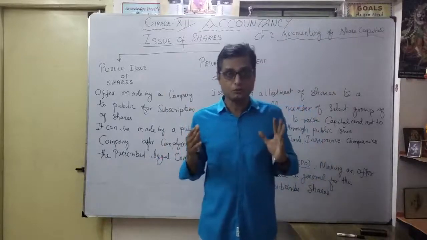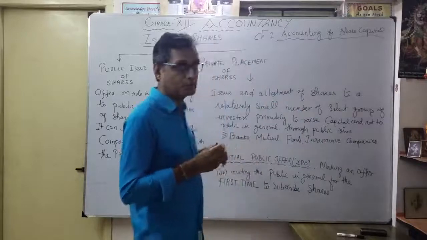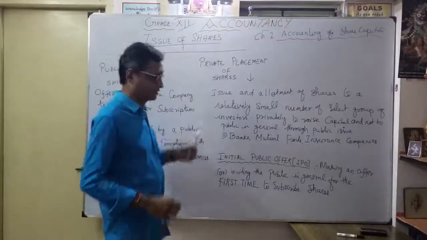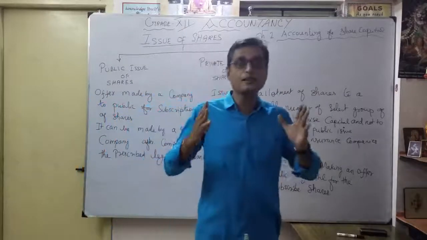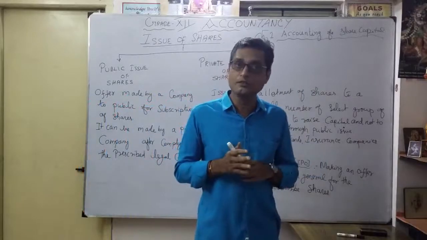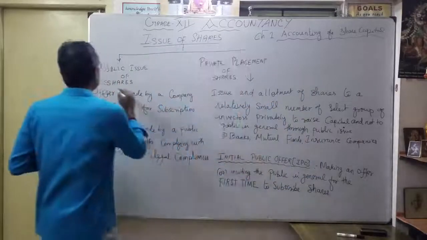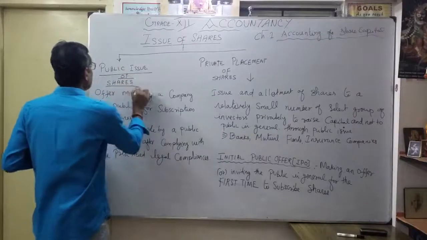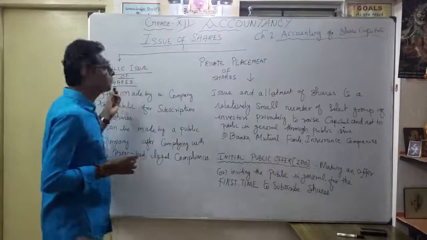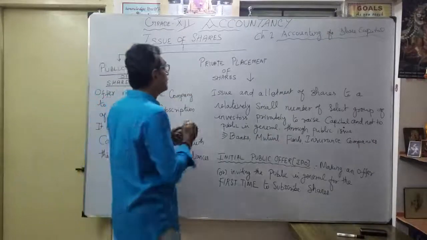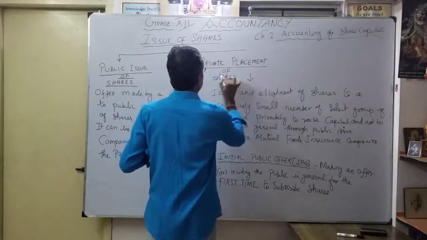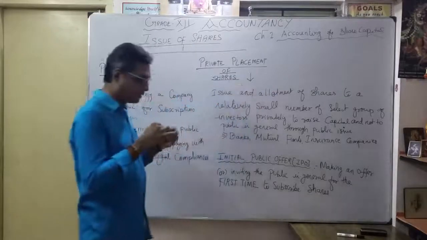So today, this session is very important: issue of shares. Who will be able to issue shares? As you know very well, the issue of shares can be classified into public issue of shares and private placement of shares. That's the issue of shares.